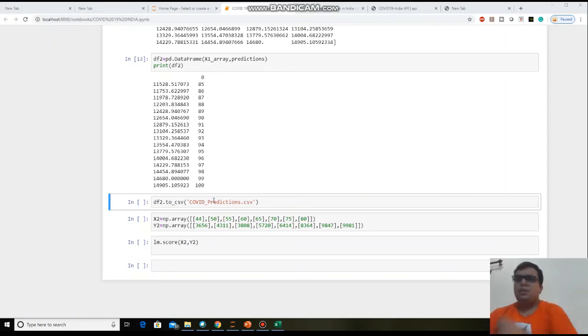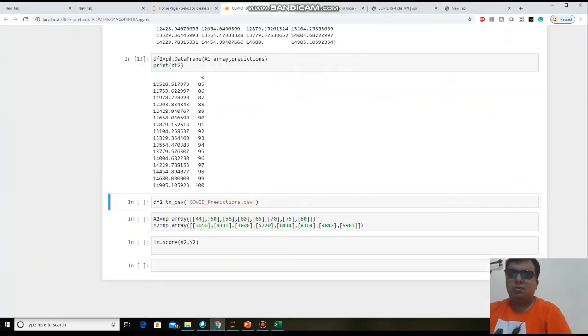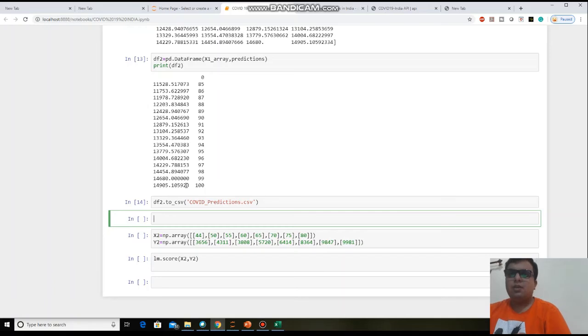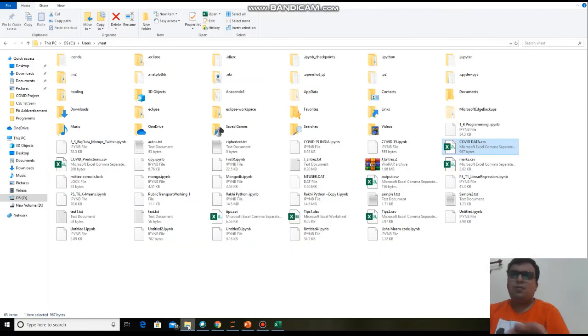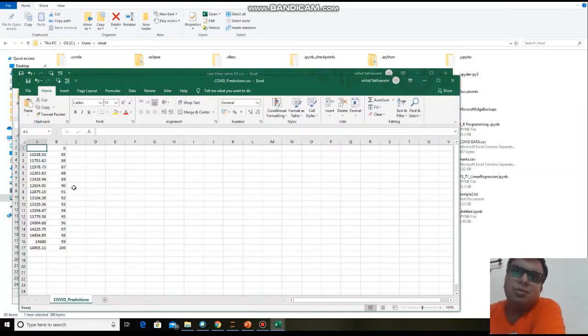Okay, now what I need to do, you just open this file from your directory. Okay, so where is that file? That file will get created after running this line. Okay, so first of all we need to run this line. Okay, so this line is executed. Now see where is the file, covid predictions. Okay, so this is the file you got.